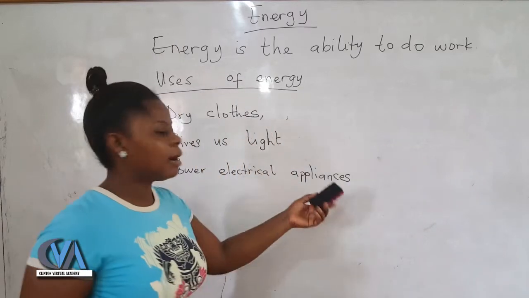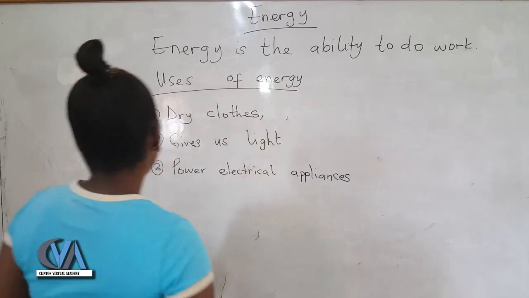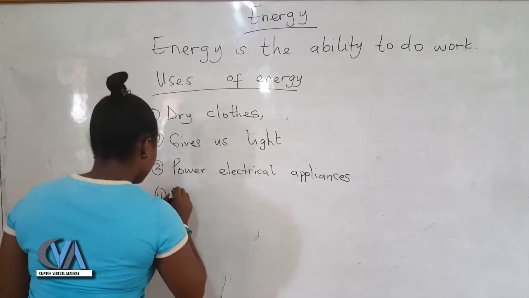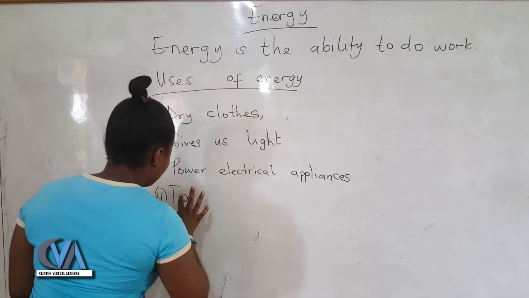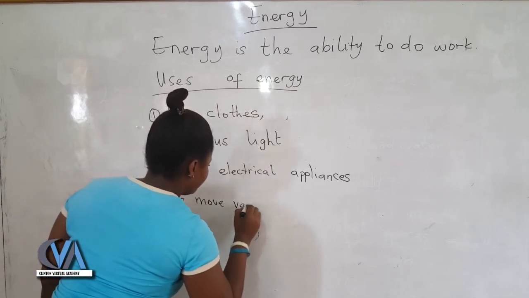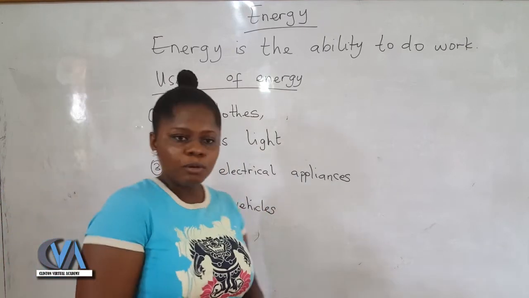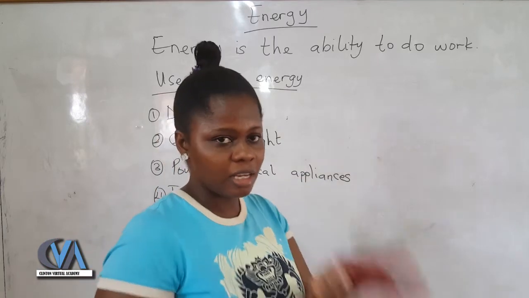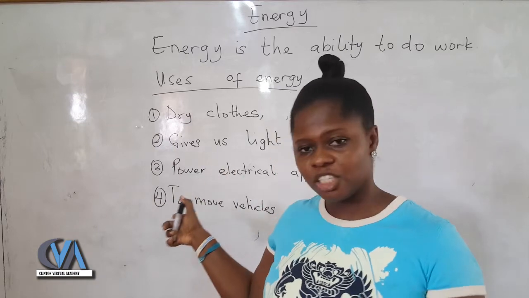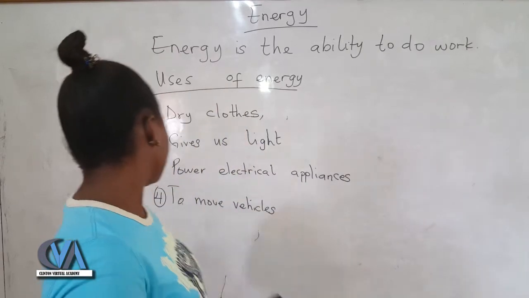They are all electrical appliances, and electrical energy helps us to power them. Energy also helps us to move our vehicles. When there is no fuel in the vehicle, it will not move. The fuel is the source of energy for the vehicle.